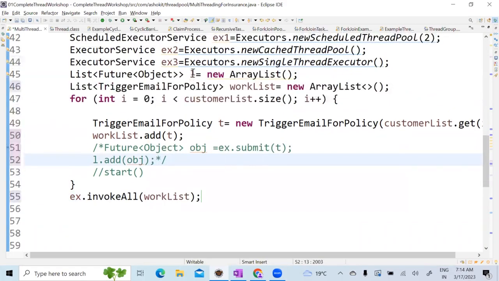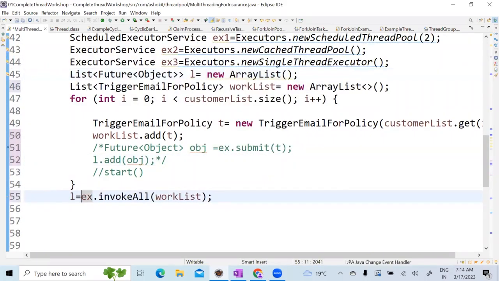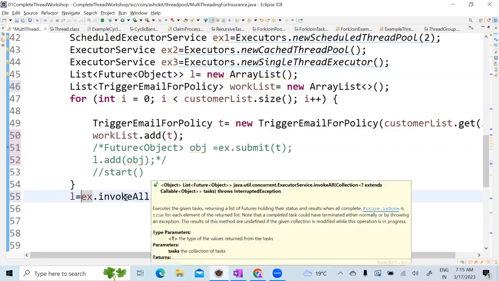Look at here, L you can take. So look at here. If it is something different, see what is my L? L is nothing but a list of futures. I can take that list of futures. So it is not like you don't get a return type, you will get a return type. Okay. Any questions on this invokeAll?